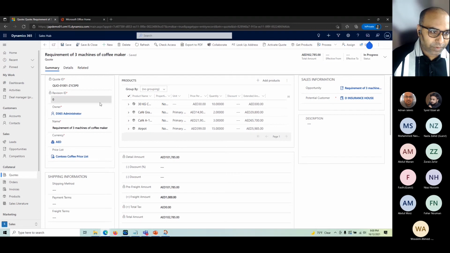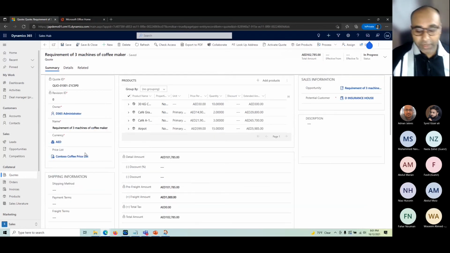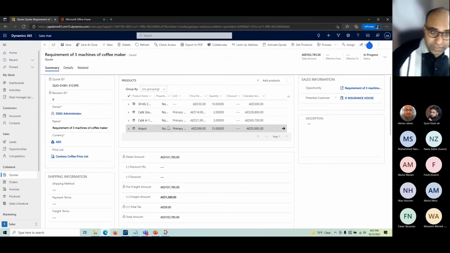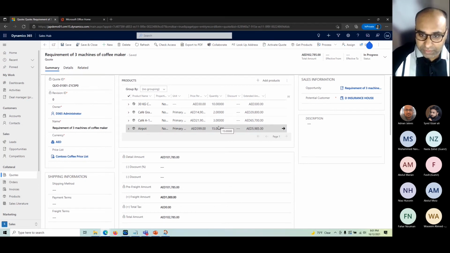Okay, the revision ID, this is the first version, so it starts with a 0, and who is the owner. The currency is also carried forward, or copied, from the opportunity. Similarly, the price list is also copied from there. Okay, the most important part: you see these are all the products that we added inside the opportunity, and they are now also copied here. If we want to modify anything here, we can do that.